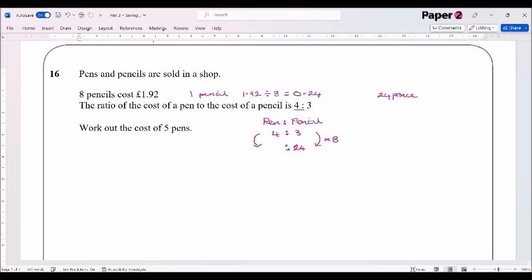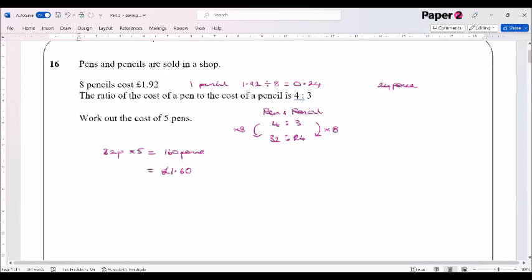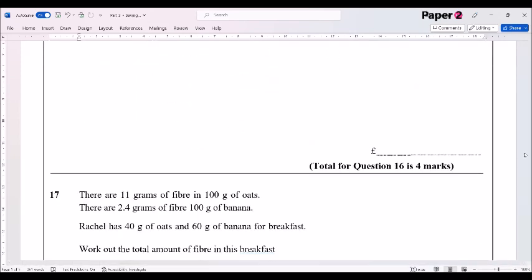So we go times 8 here. 8 times 4 is 32, so a pen costs 32 pence. So now we know that a pen is 32p, so 32p multiplied by 5 is equal to £1.60, so 160 pence, or £1.60. There we are, nice and simple to do that there.